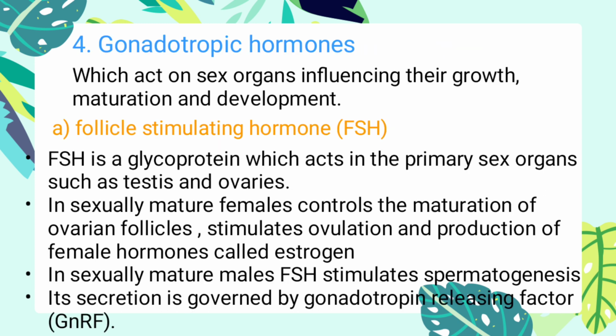Gonadotropic hormones act on sex organs, influencing their growth, maturation and development. They are of three types. Follicle stimulating hormone: FSH is a glycoprotein which acts on the primary sex organs such as testes and ovaries. In sexually mature females, it controls the maturation of ovarian follicles, stimulates ovulation and the production of female hormones called estrogen. In sexually mature males, FSH stimulates spermatogenesis. Its secretion is governed by gonadotropin releasing hormone.